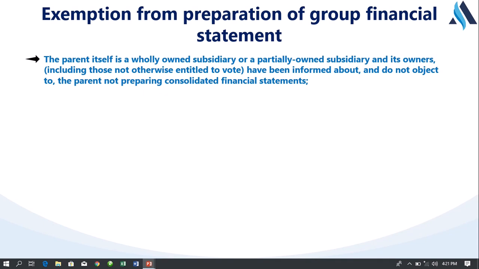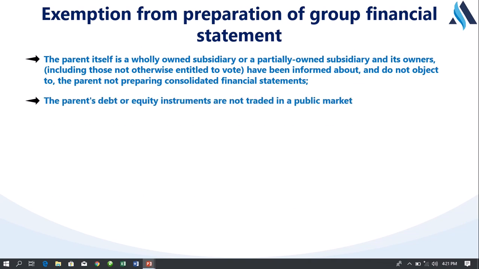The first thing is, if the parent is a wholly or a partially owned subsidiary, and the owners of that parent company already agree that they should not prepare financial statements. They talk to the NCI, which is the non-controlling interest. They also agree not to prepare, so the company may not prepare.